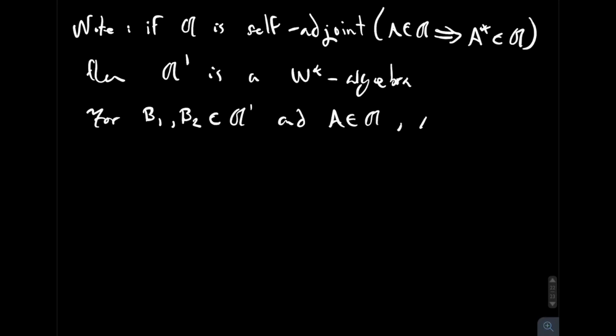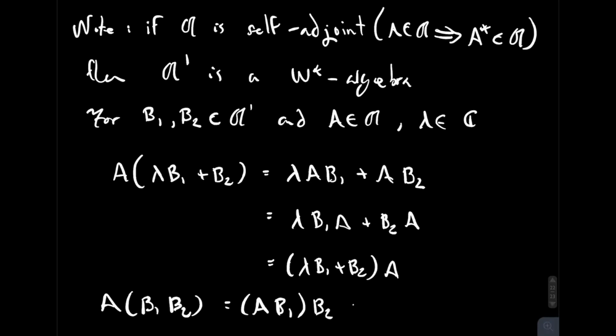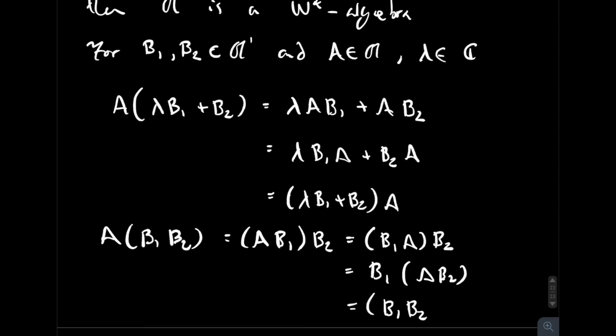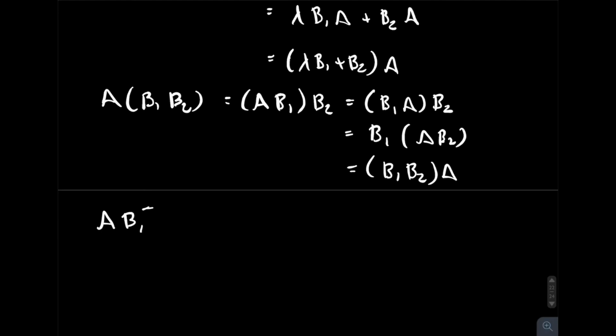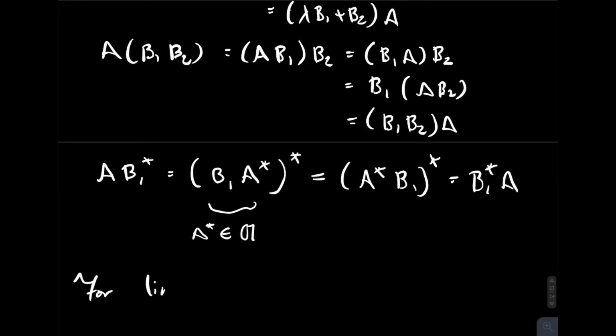Just consider a B1 and a B2 in the commutant of A, then we see that it's a vector space because of the following calculation, which just uses the fact that each of them commutes with A. Then to show that it's an algebra, we simply use associativity and commutativity for B1 and A and B2 and A. Now, to show that adjoints are in the commutant, it's a bit more interesting because we have to write A B1 adjoint in the following way and use the fact that A star is in A to have them commute.